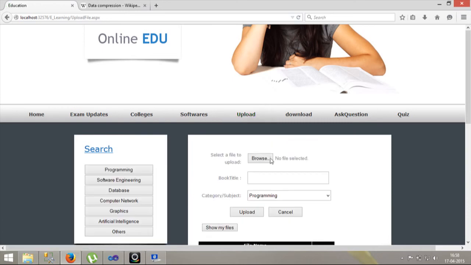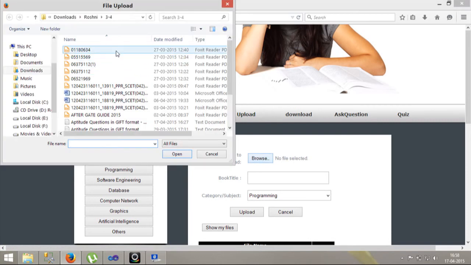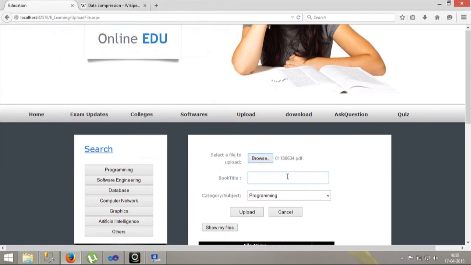Here a person needs to browse the file, and suppose he is browsing a file, and say the book title is data and the subject is programming.